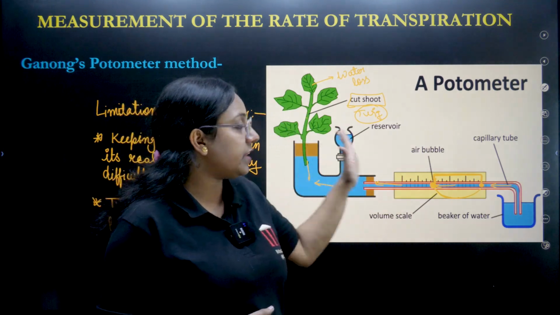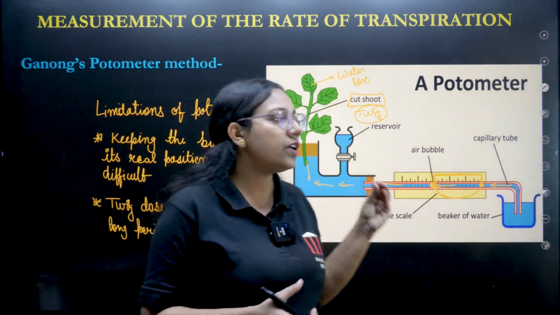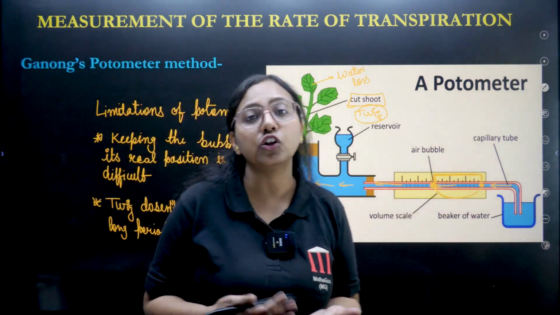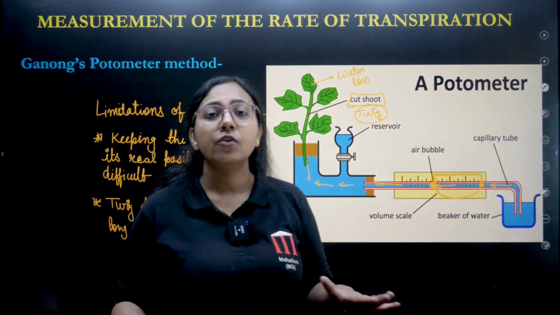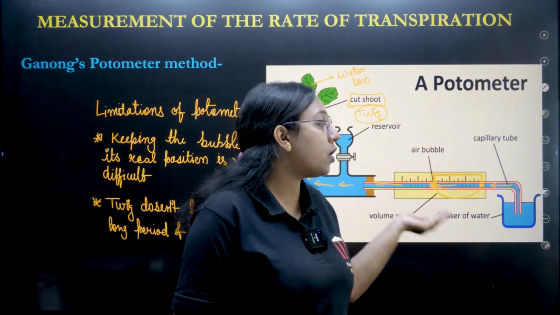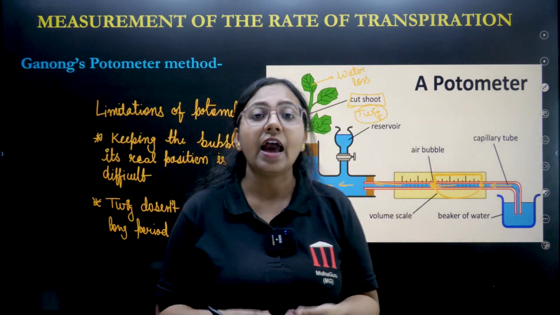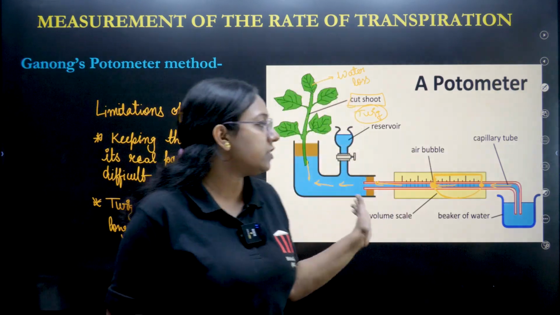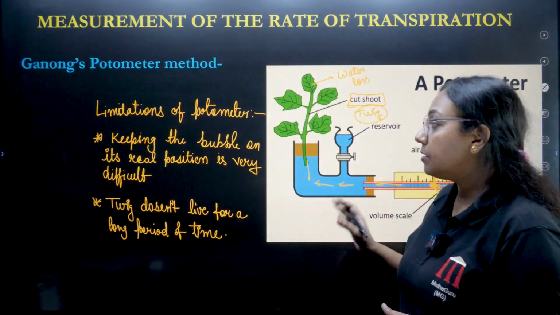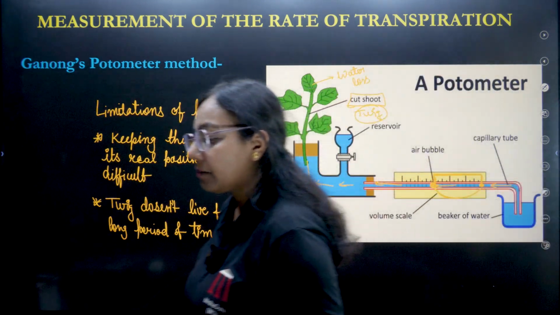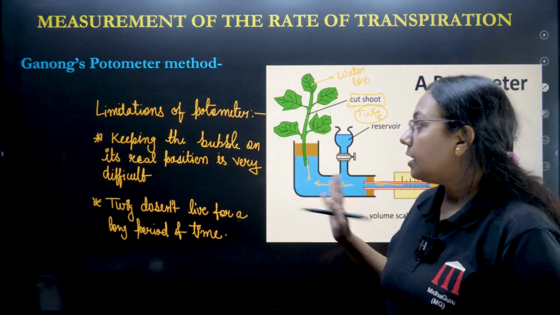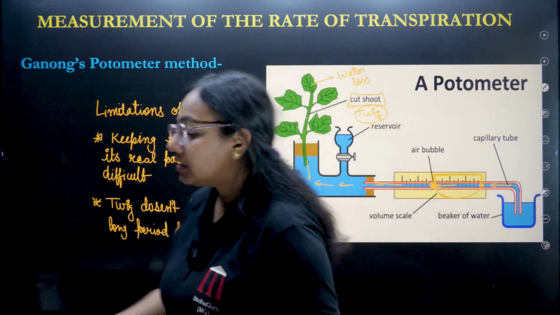When the twig is dead, we can't have any transpiration, and when transpiration is not done, the bubble will also not move, and the whole process will be wasted. This process will work only when the twig is alive and transpiring. That is why this potometer has some limitations. We need to understand that. Limitations also come in your examination, so that can be a very important thing to remember. I hope this is clear to you.